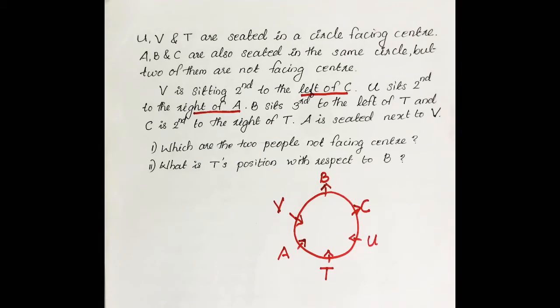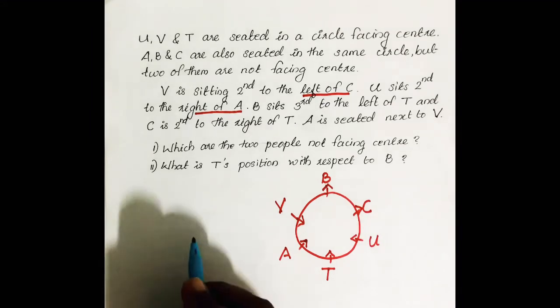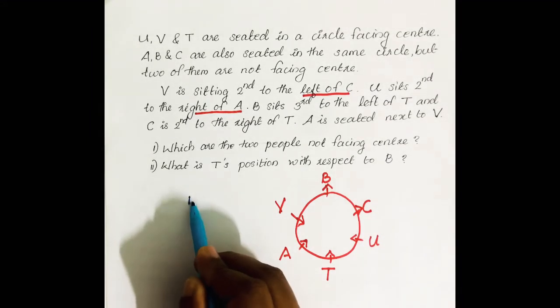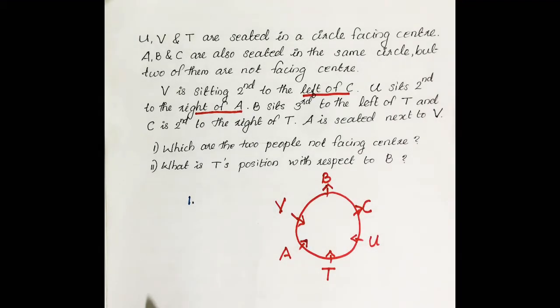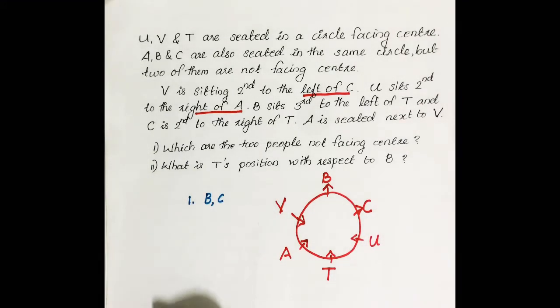Okay. Then the question. If we have the arrangement, we can easily answer the question. First question, they are asking, which are the two people not facing towards the center? B and C are not facing towards the center.